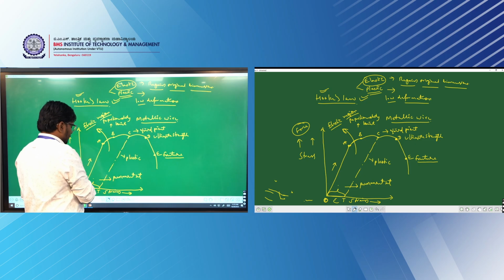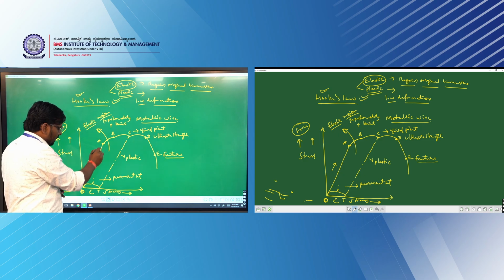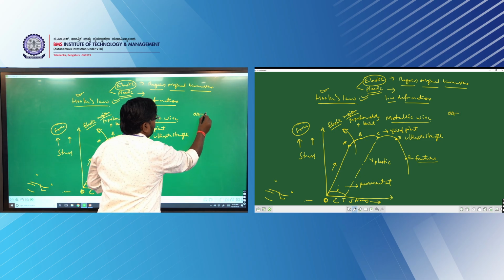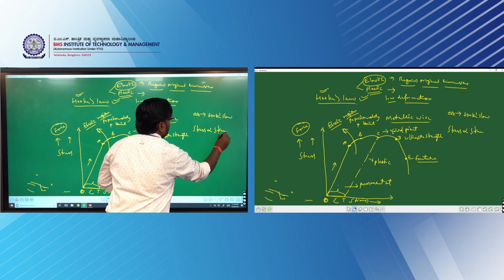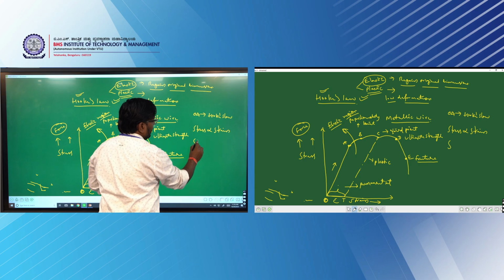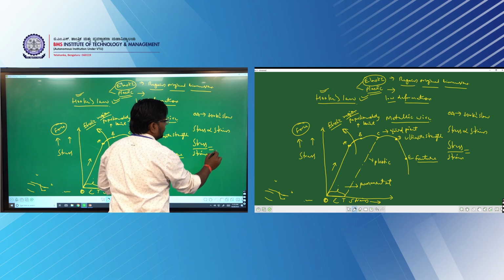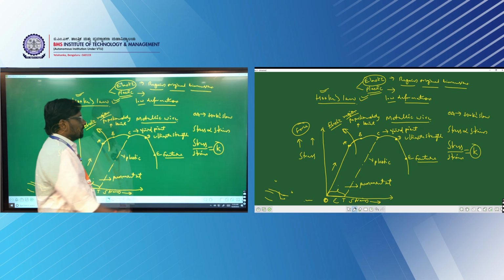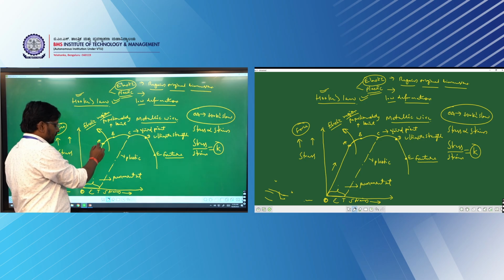So it has reached here, O to A, a linear change in the stress-strain. Here Hooke's law is valid only between points O to A. What is Hooke's law? We already discussed: stress is directly proportional to strain. If you remove the proportionality symbol, stress divided by strain gives a constant, say K. This is called the elastic constant. So Hooke's law is valid only between the region O to A, because there is a linear change.